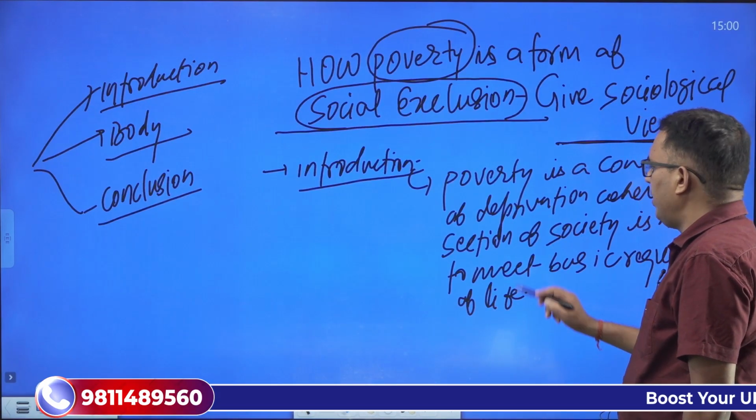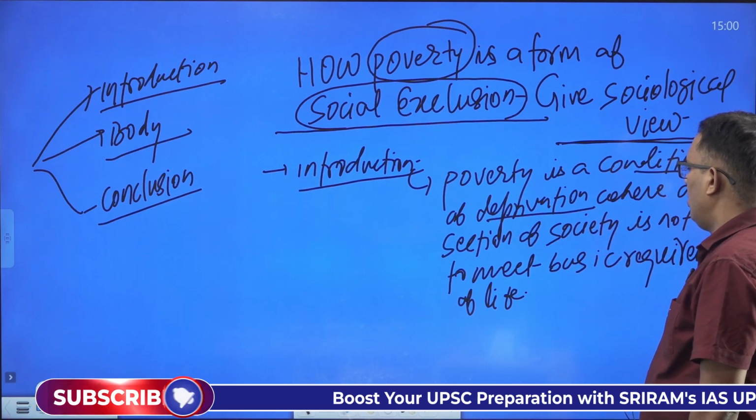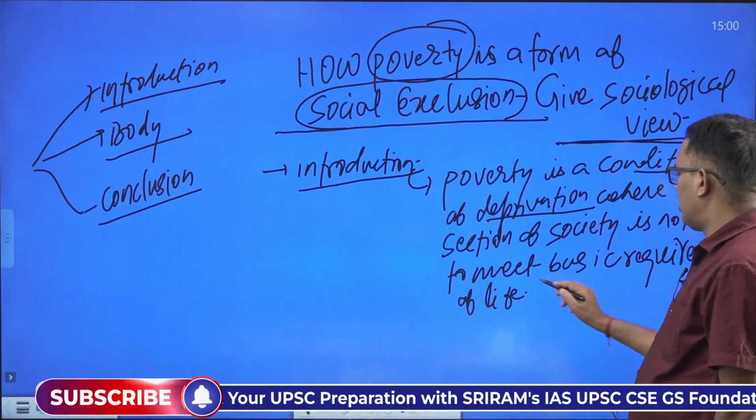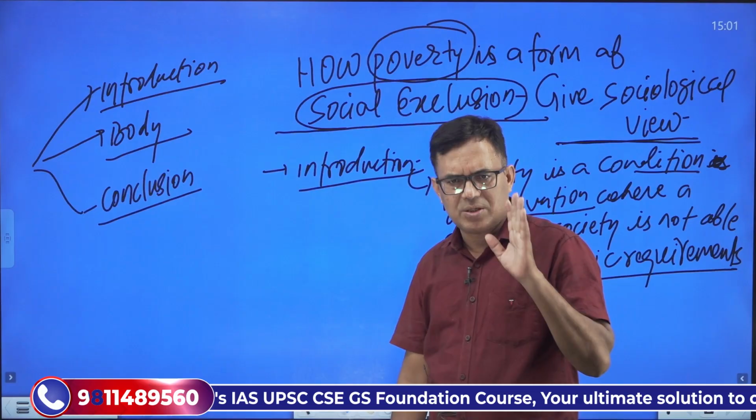We define it this way: poverty is a condition of deprivation where a section of society is not able to meet the basic requirements of life. This is poverty, a one line definition.